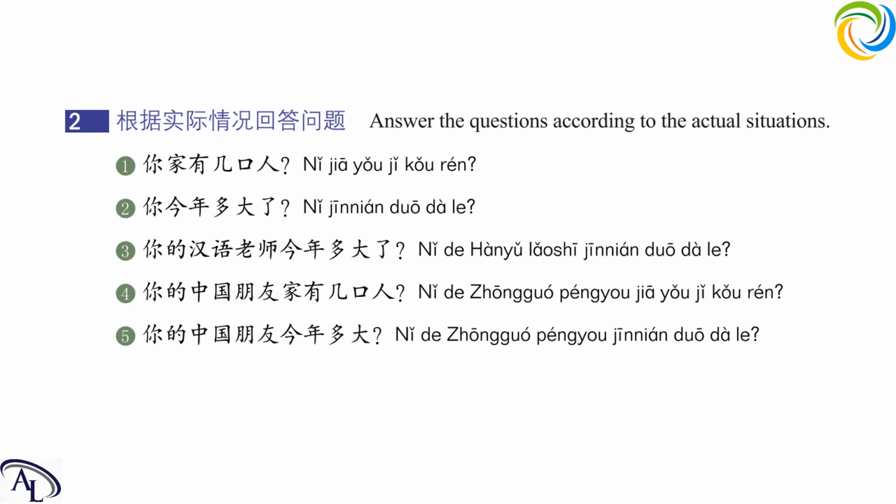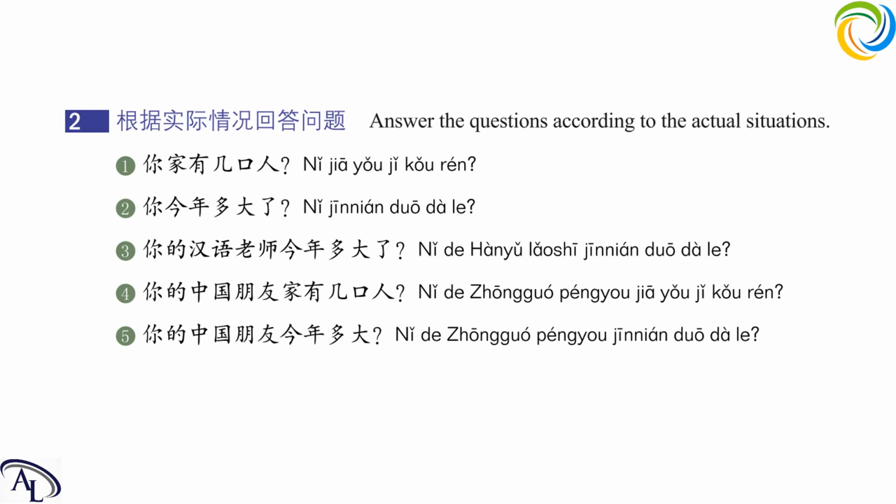First one is, 你家有几口人？Okay, for me, I will answer it like, 我家有3口人。Okay, next question. 你今年多大了？Okay, I will answer it. 我今年26岁。Okay, next question. 你的汉语老师今年多大了？It actually means how old is your Chinese teacher this year, right?